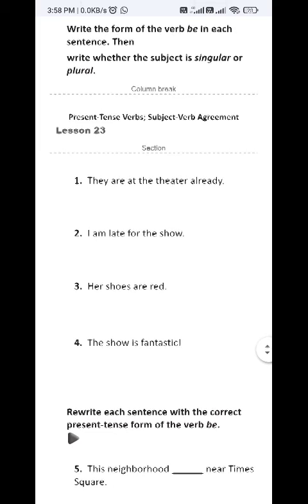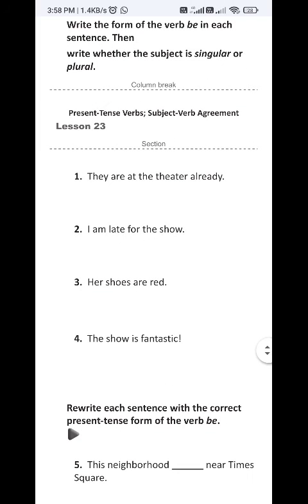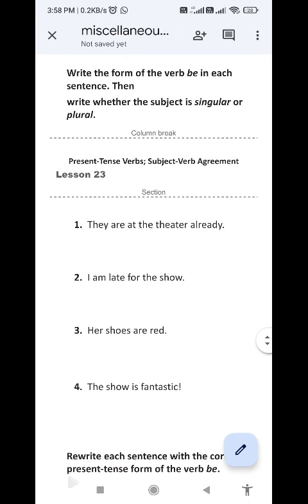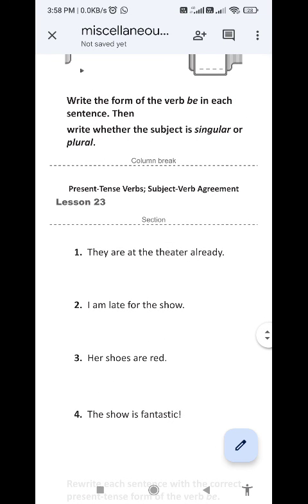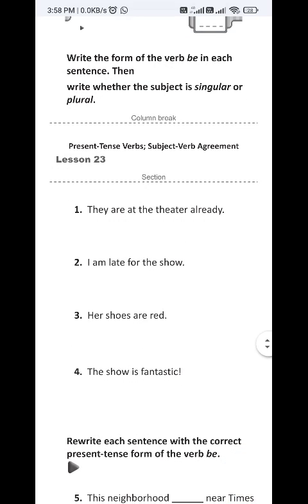See, they are at the theater already. So tell me, they are at the theater already. So what is instructed? Write whether the subject is singular or plural. Which is the subject here? They. They means more than one person, means this is plural.